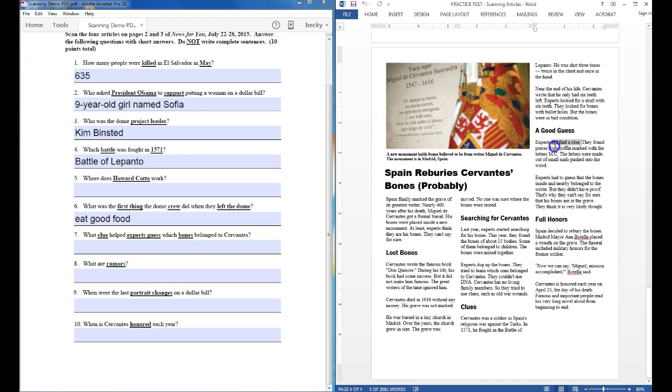They found pieces from a coffin marked with the letters MC. The letters were made out of small nails pushed into the wood. Experts had to guess that the bones inside and nearby belonged to the writer. So this is what they used to guess. They used these pieces from a coffin marked with the letters MC.